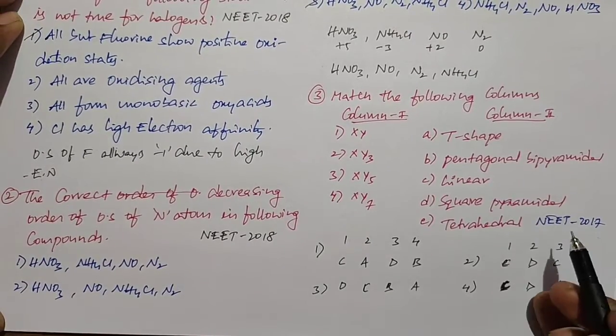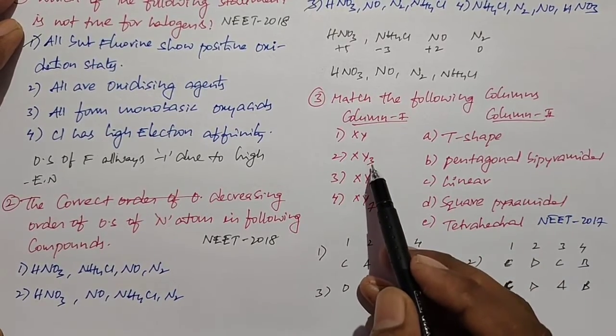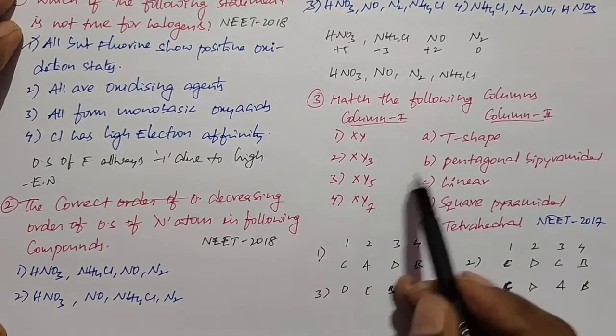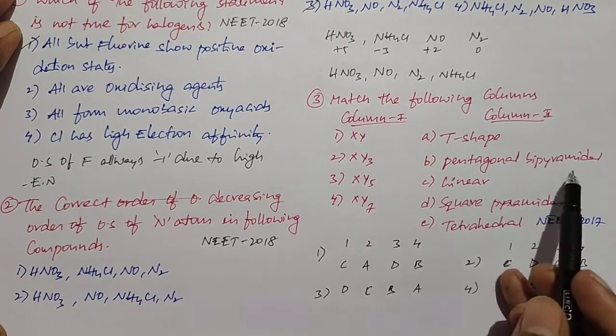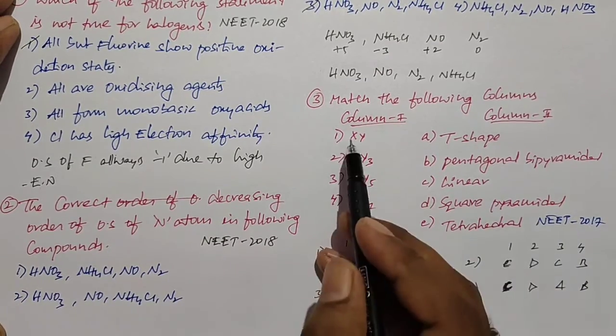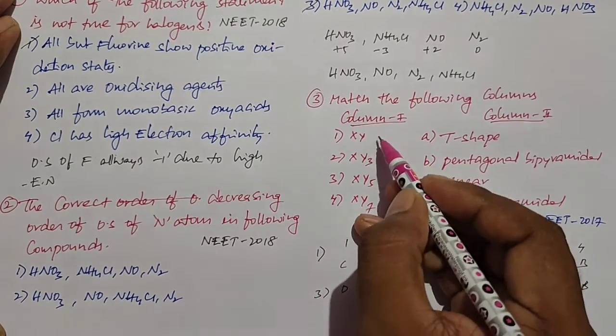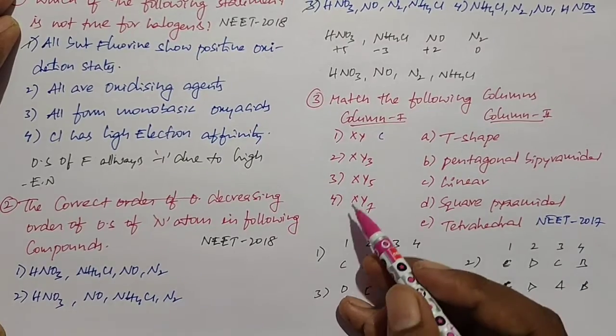Okay, students, this is the next question. This question is given in the NEET 2017 paper. Match the following columns. In column 1, XY, XY3, XY5, XY7 are given. In column 2, T-shape, pentagonal bipyramidal, linear, square pyramidal, and tetrahedral are given. So the first one is XY. XY has a linear shape. So C is the right matching for the first one.